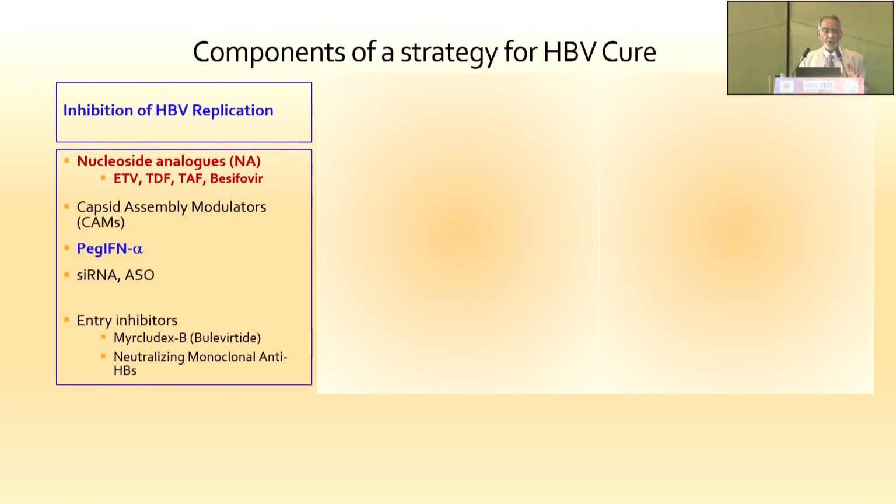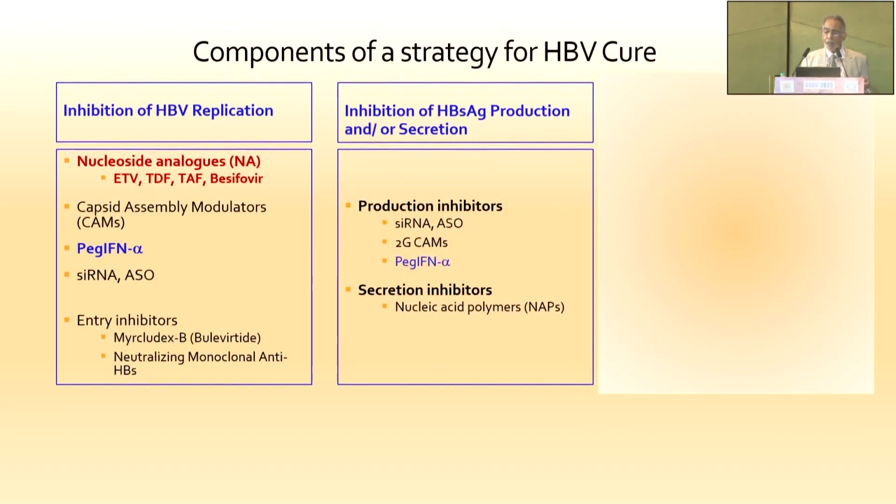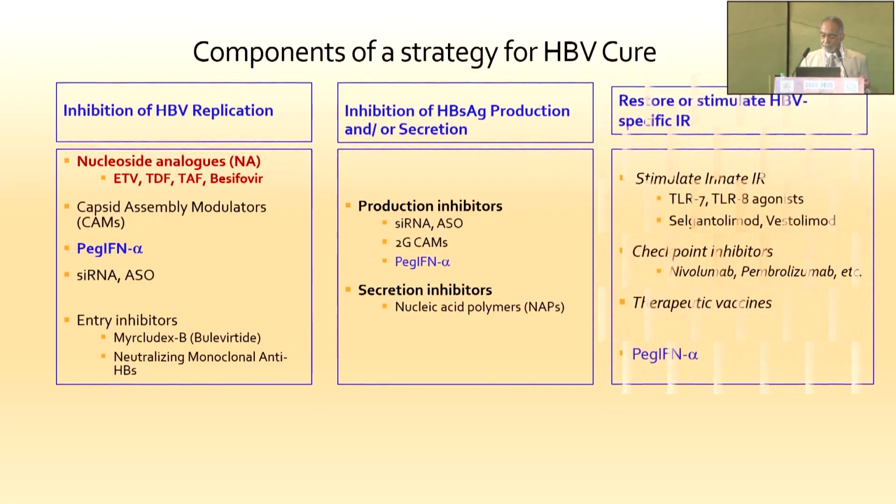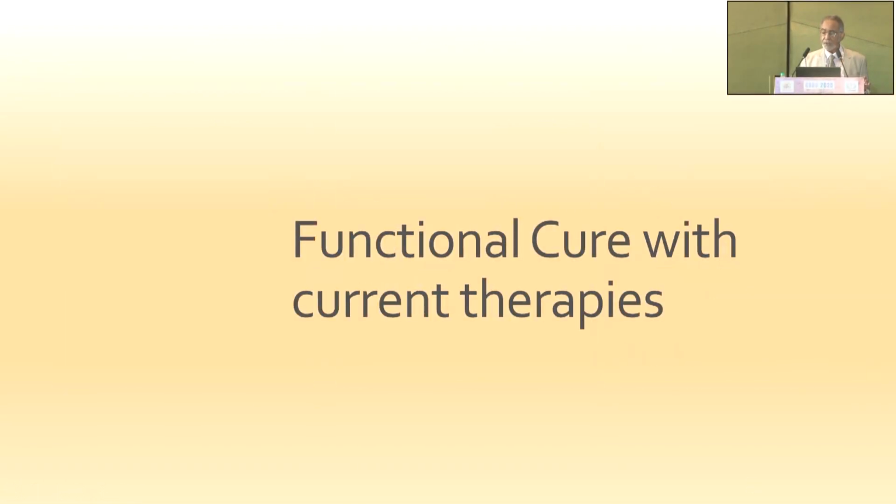Inhibition of viral replication, generally achieved with nucleoside analogs, is the main component, but newer directly acting antivirals are also effective in suppressing viral replication. Then there is inhibition of the massive overproduction of surface antigen as well as its secretion with newer directly acting antivirals for hepatitis B, and finally immunomodulatory therapies which will restore the HBV-specific immune response: TLR7 and 8 ligands, checkpoint inhibitors, and therapeutic vaccines. Interestingly, pegylated interferon figures in all three boxes, so it is an integral part of this functional cure strategy. Now, where are we with the currently available strategies for functional cure?